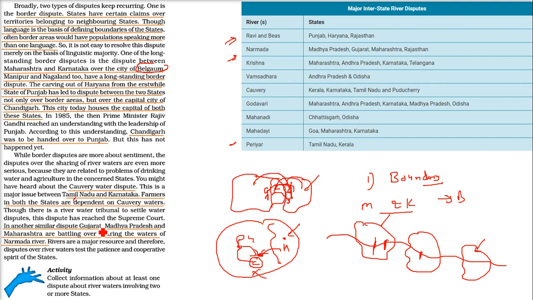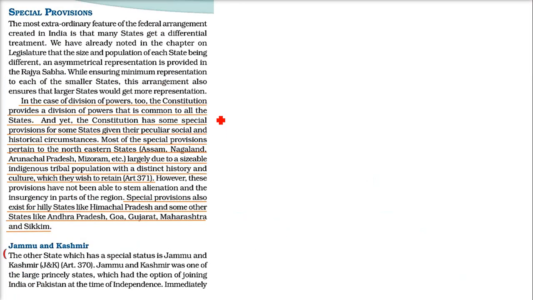In another dispute, Gujarat, Madhya Pradesh and Maharashtra are battling over the Narmada river. This is one of the examples, and a very famous one, because when the battle goes bloody, or people start fighting and hating, that is a real issue of concern.